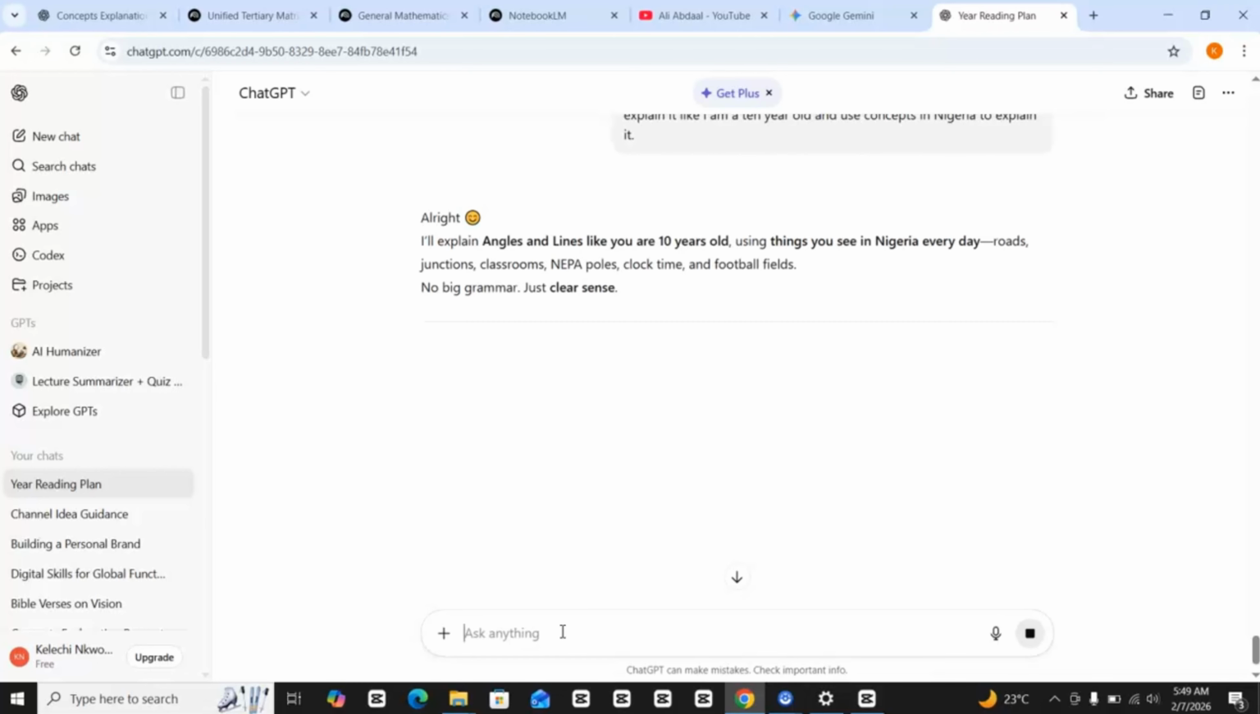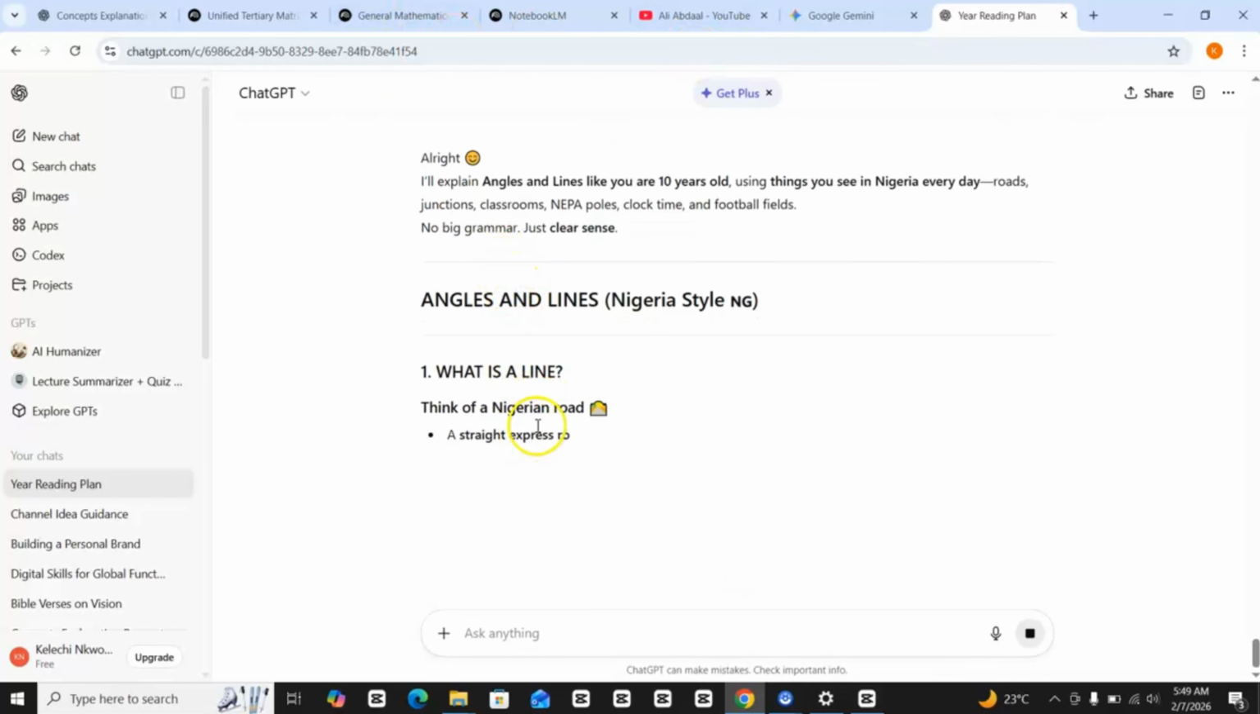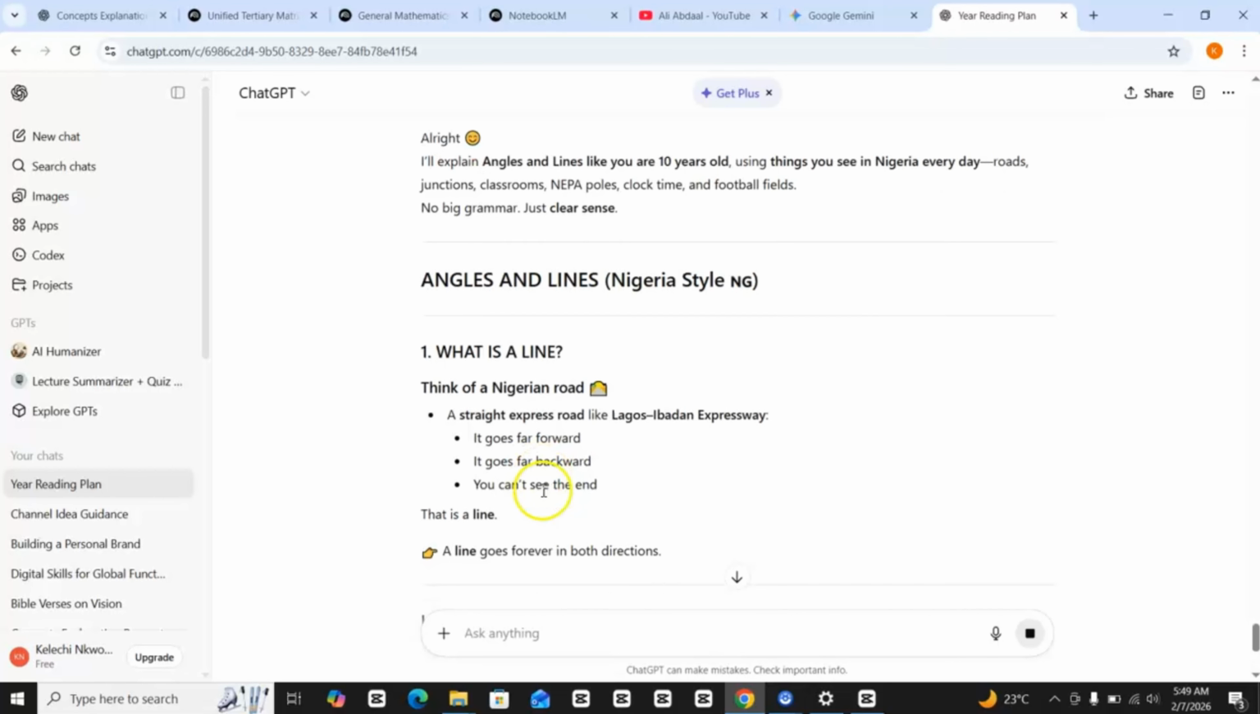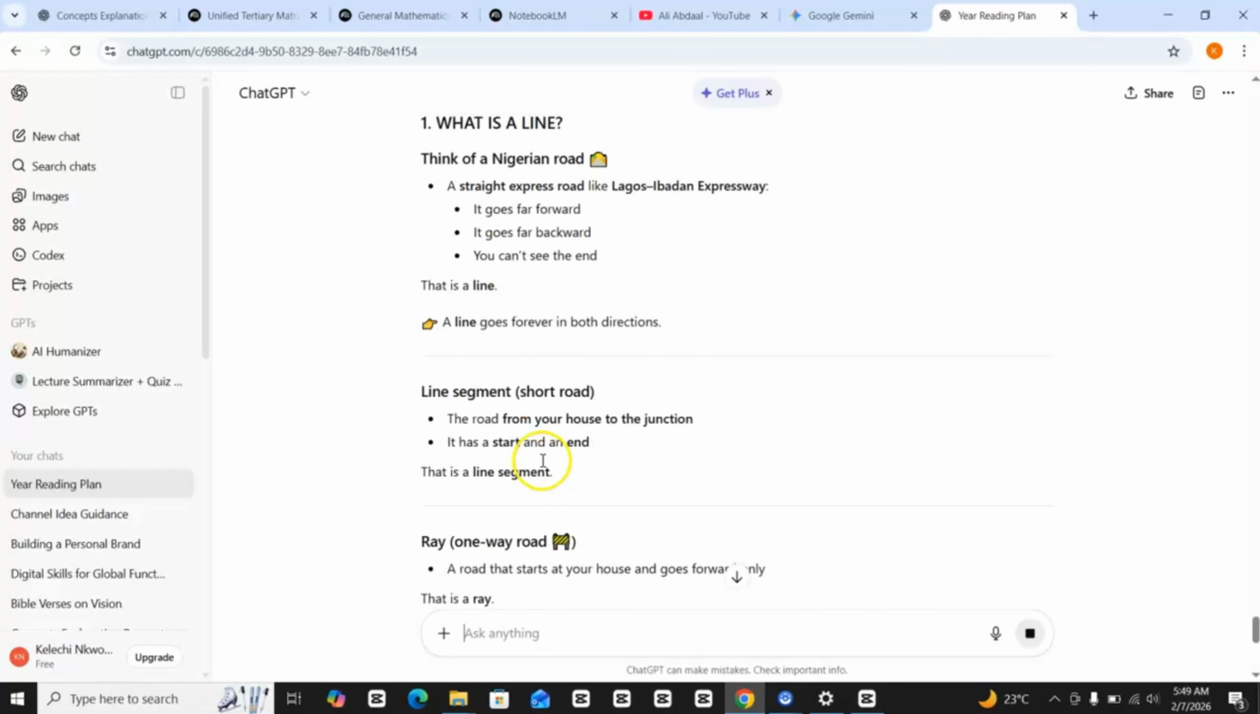Okay, so now what is it? Think of a Nigerian road. Okay, a straight express road like the Lagos-Ibadan Expressway. It goes far forward, it goes far backward, you can't see the end. Now, it's just telling you about Nigeria.